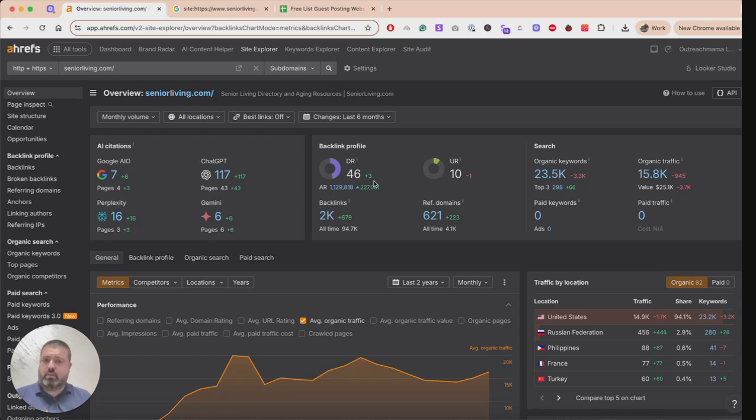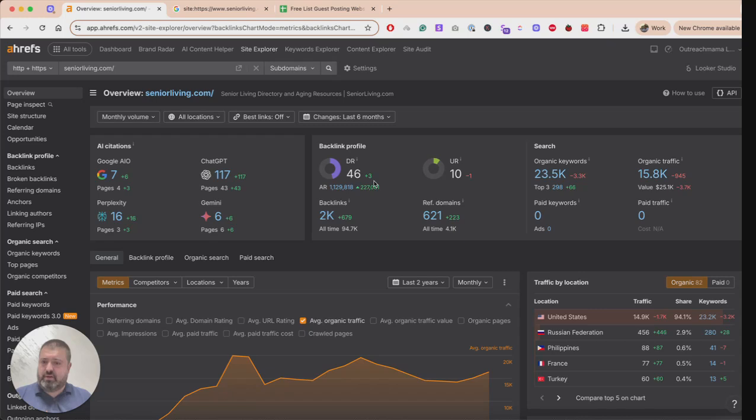Then you can have a website of 98 DR that's into, let's say, the wedding niche. Would that website bring relevance to you? No. Will it pass SEO juice? No, it's not relevant. So relevancy is one of the most important factors when it comes to link building. Relevancy beats all the numbers, and relevancy is the only way you can stand out among competitors and try getting links that are relevant to your business, to your niche, that have decent DR.